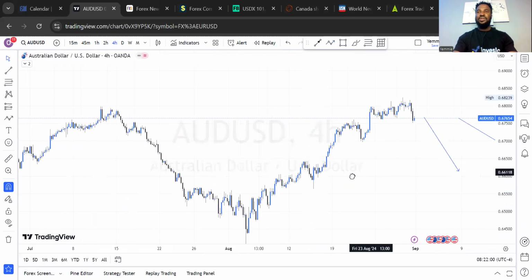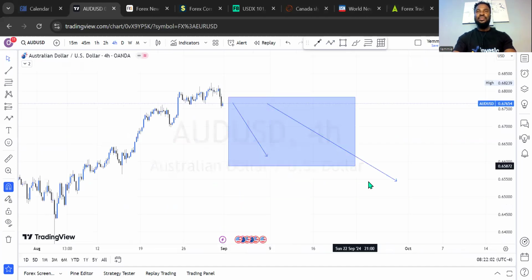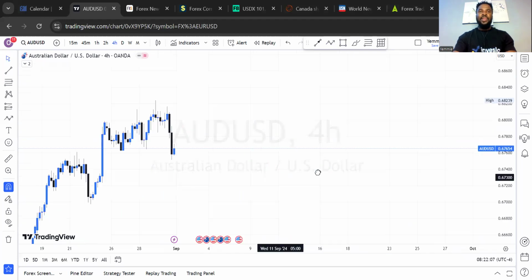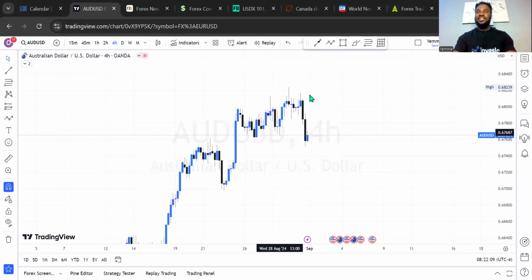And on the 4-hour time frame as well, let's see what we have. This is AUD USD. You see how it has created a pattern, higher highs and higher lows, and broke through all of those structures at a point in time.